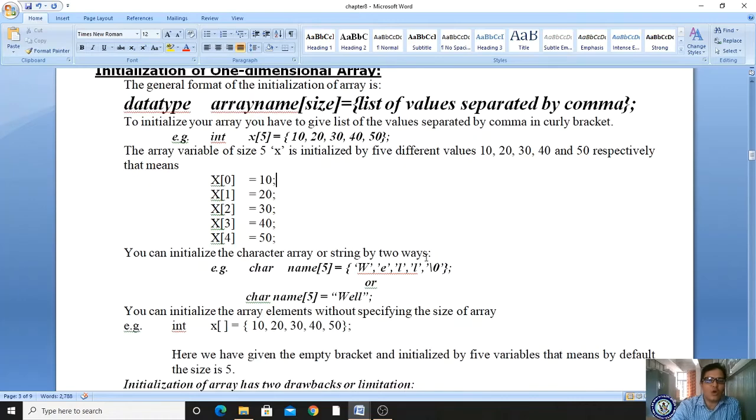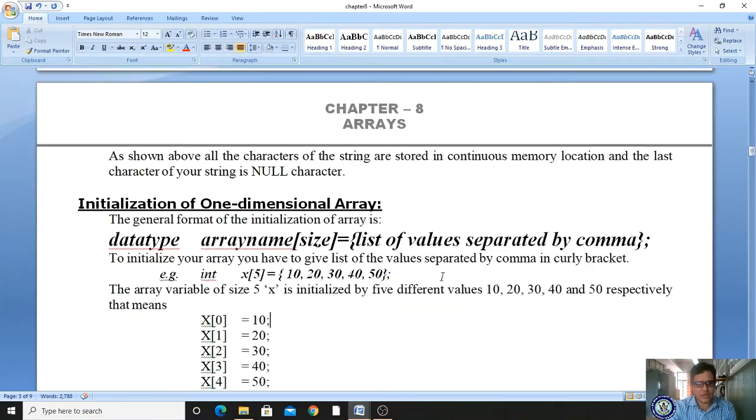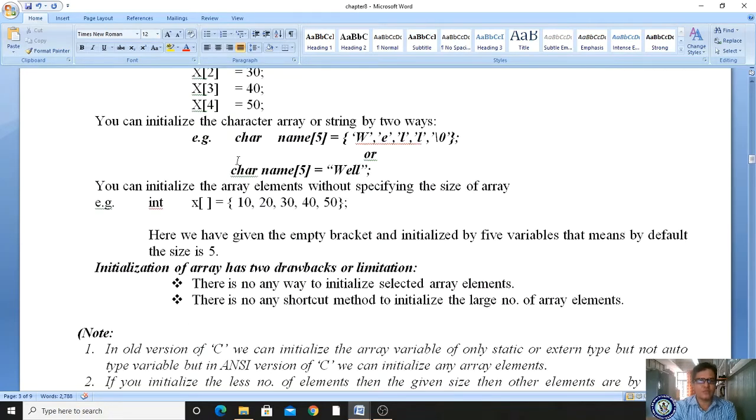Now we will see how to initialize the character array. To initialize the character array, we must use the data type char followed by the name of the variable. Here I am taking the name of the variable as name and its size as 5. Afterwards I am using equal to, meaning you assign, and then an open curly brace. Within it you write W within single quotation because it is a character, followed by a comma and E within single quotation, comma, L within single quotation, comma, L within single quotation, comma.